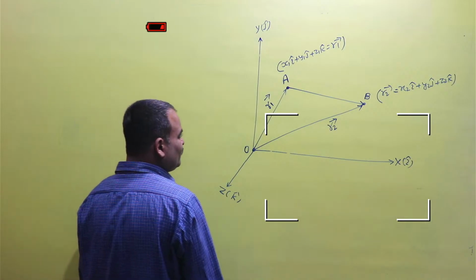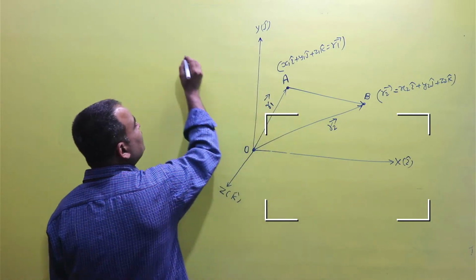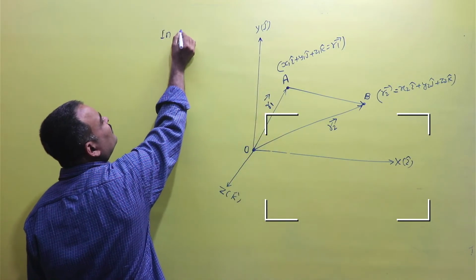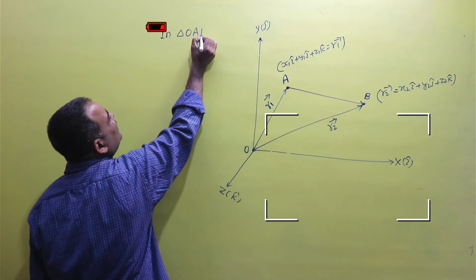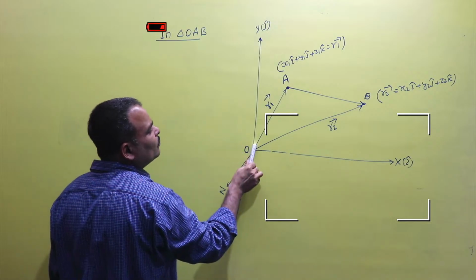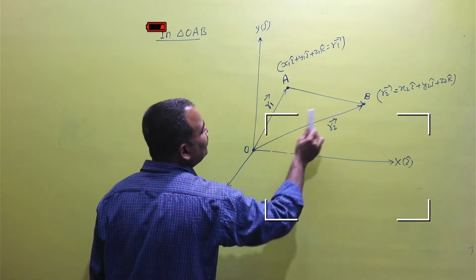So in triangle OAB, OA plus AB is equal to OB.